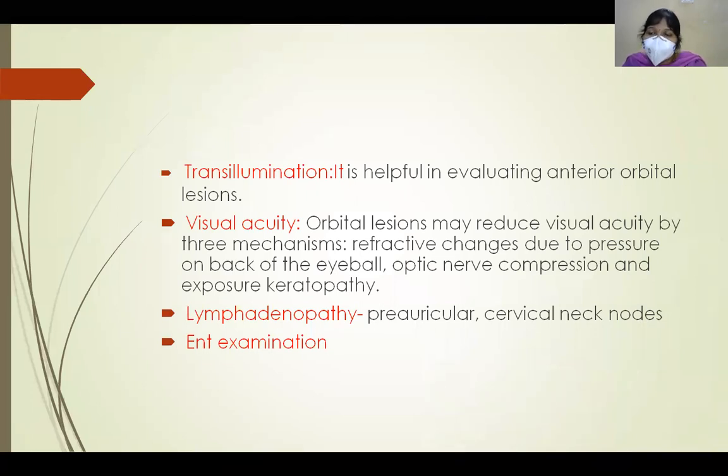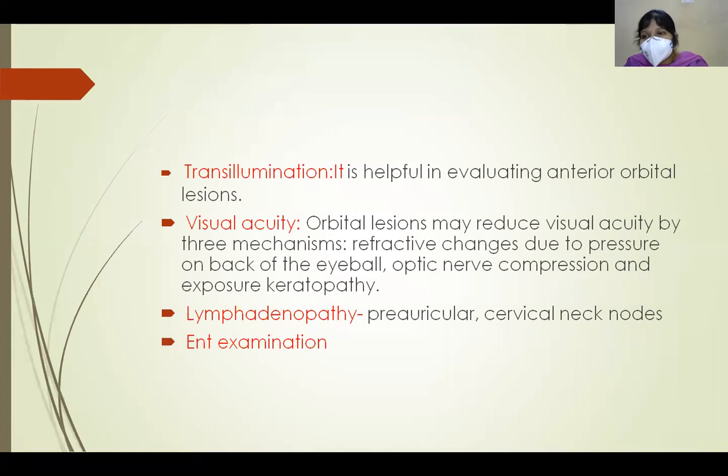It is either decreased because of changes in the refractive error caused by pressure of the orbital mass on the globe. Because of the pressure of the mass on the globe, there is change in the contour of the eyeball. So it leads to refractive error variation. So because of refractive errors, there is decrease in the visual acuity.